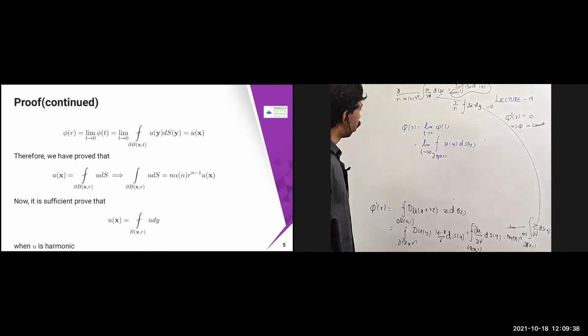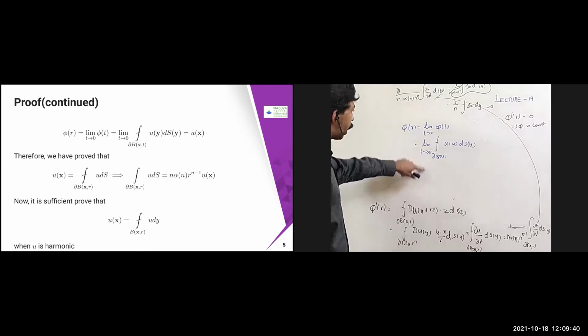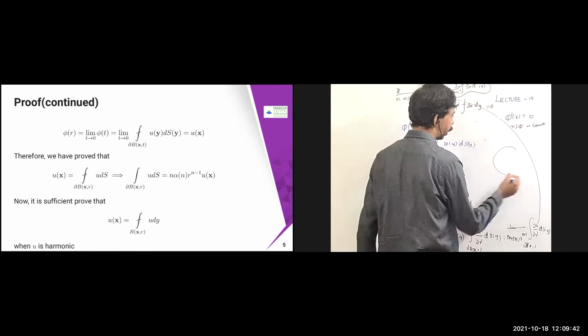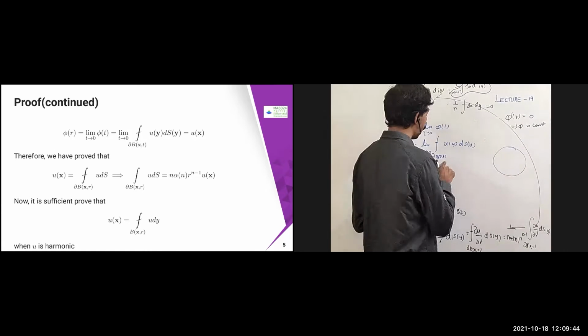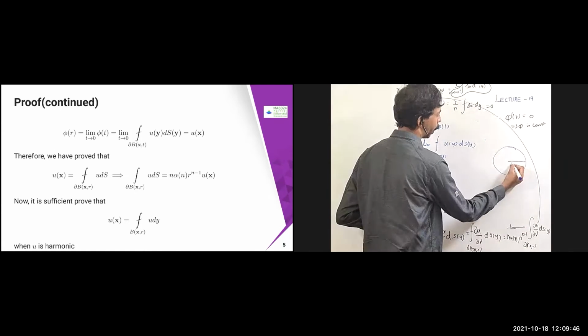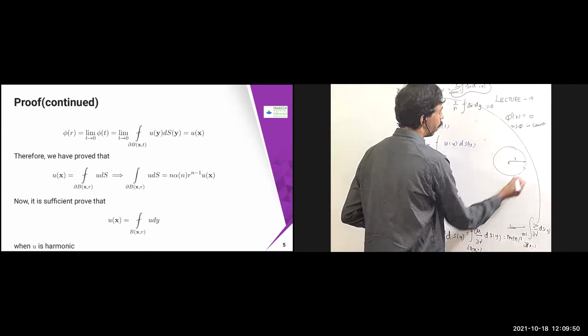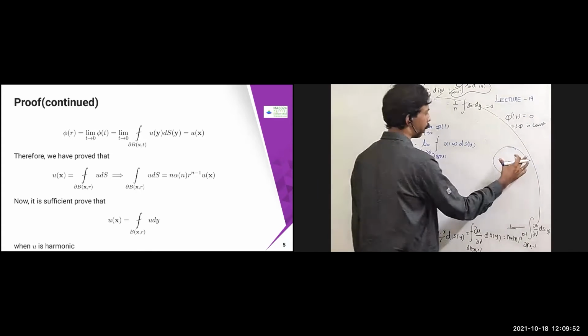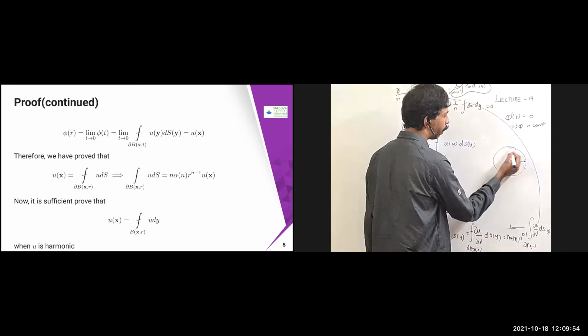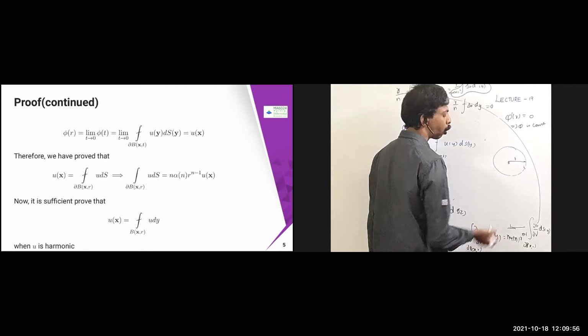Okay, so if I allow t tends to 0, what is it going to come? This is a ball, b of x, t, where x is the center and t is the radius. Now I'm allowing t tends to 0. That means it is going to be shrinking slowly, every time it is going to shrink. At last you are going to get only this point.